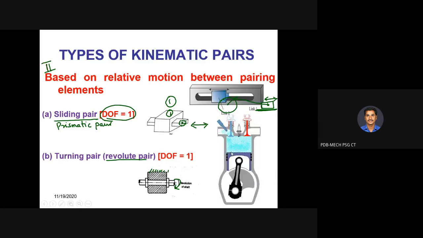And connecting rod of motion we cannot exactly predict. So I have given another example for sliding pair. With respect to this link, this link is going to move along this direction or this direction. It is a sliding pair.